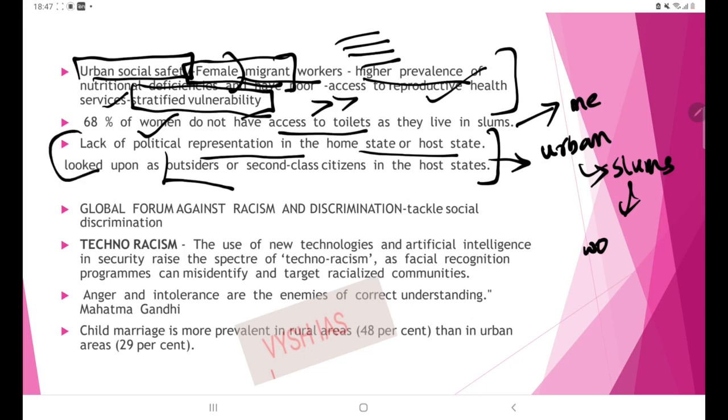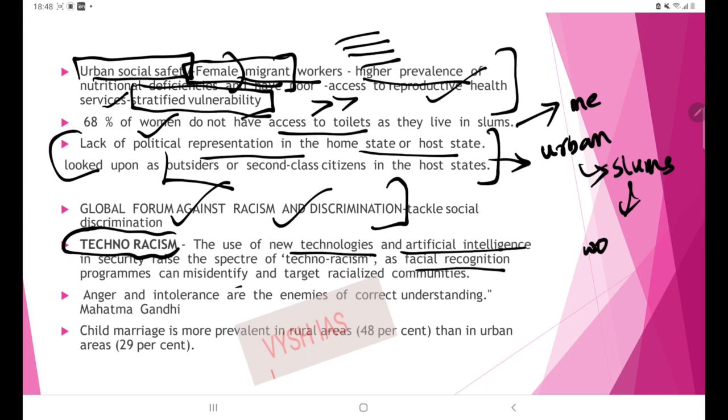Then next is the Global Forum Against Racism and Discrimination. This is a global forum to tackle social discrimination. Then the next term is techno-racism. What is the meaning of this term? It is the use of new technologies and artificial intelligence in the security sphere, as facial recognition programs can misidentify and target racialized communities.